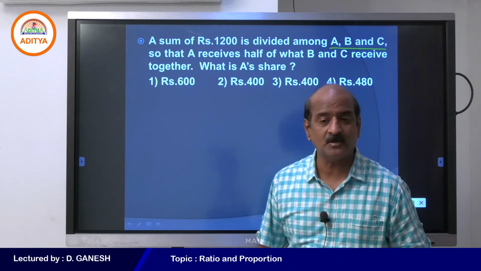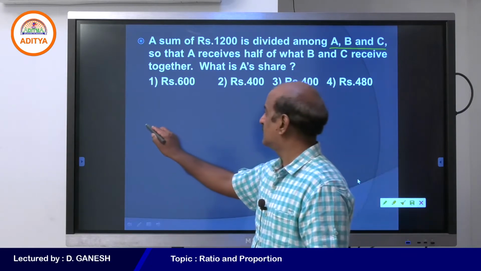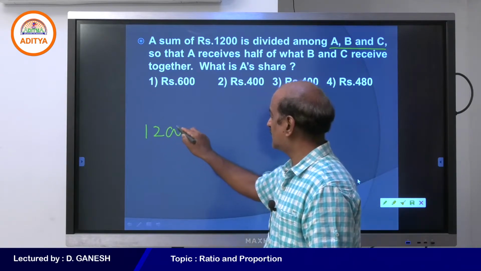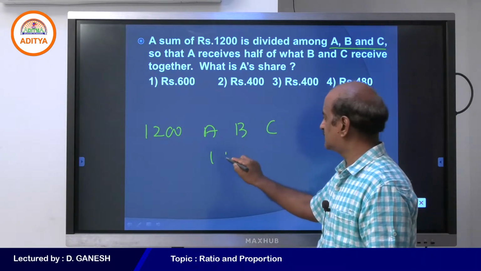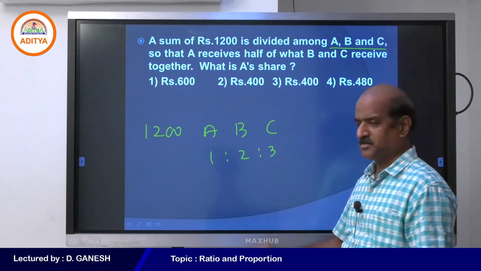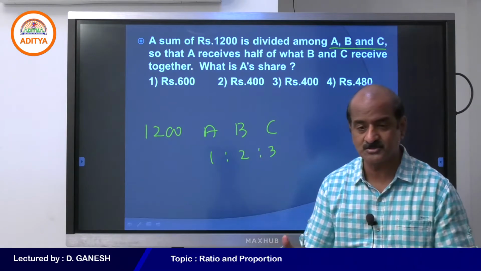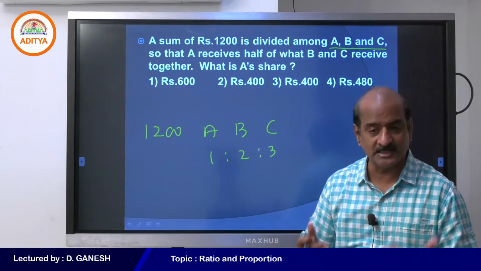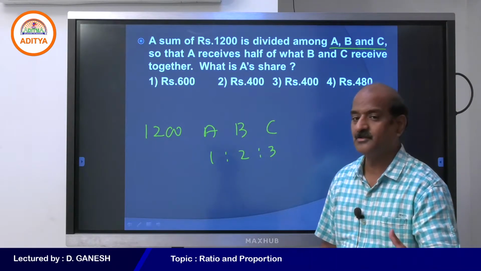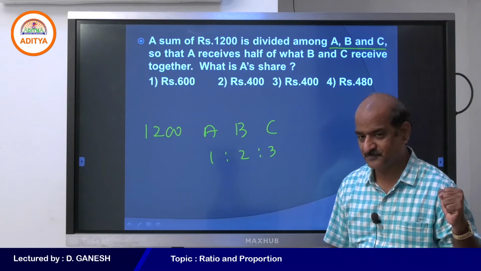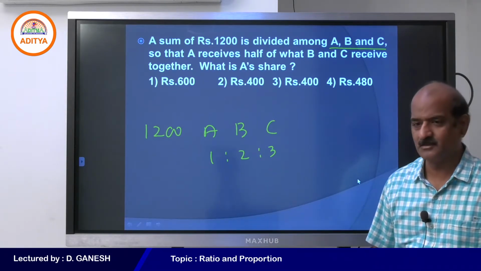To divide an amount, either we should have a ratio. For example, if I have to divide 1200 in the ratio 1:2:3, that is not a problem. But the issue is, you are not given any ratio straight away. You are given a condition, and basing on the condition, you are expected to divide the given amount. Now let us see what condition is given to divide 1200 rupees.